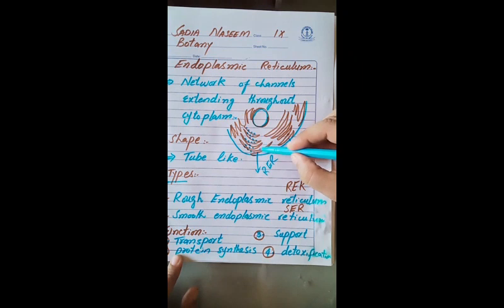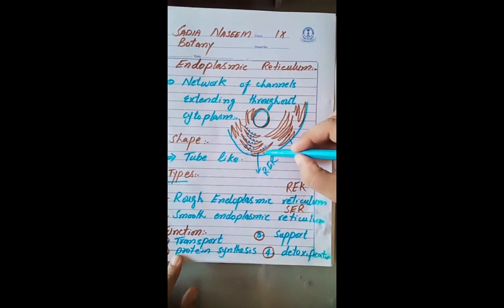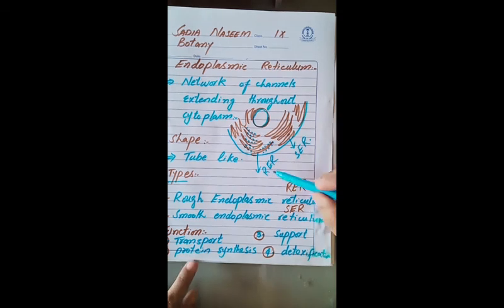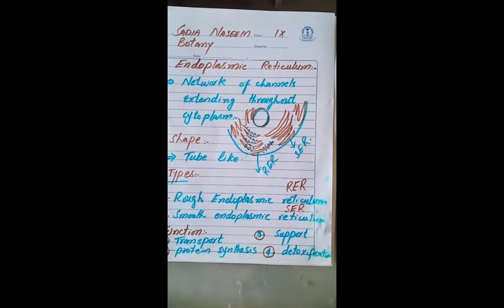If ribosomes are attached on the surface of the endoplasmic reticulum, it is called the rough endoplasmic reticulum. The function of ribosomes is protein synthesis, so the endoplasmic reticulum helps in protein synthesis also. The endoplasmic reticulum also detoxifies harmful drugs. It removes harmful drugs from the body.